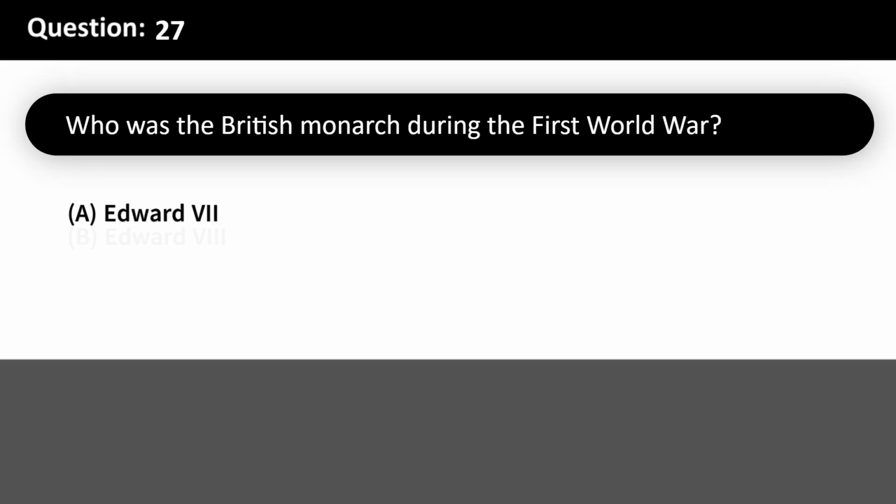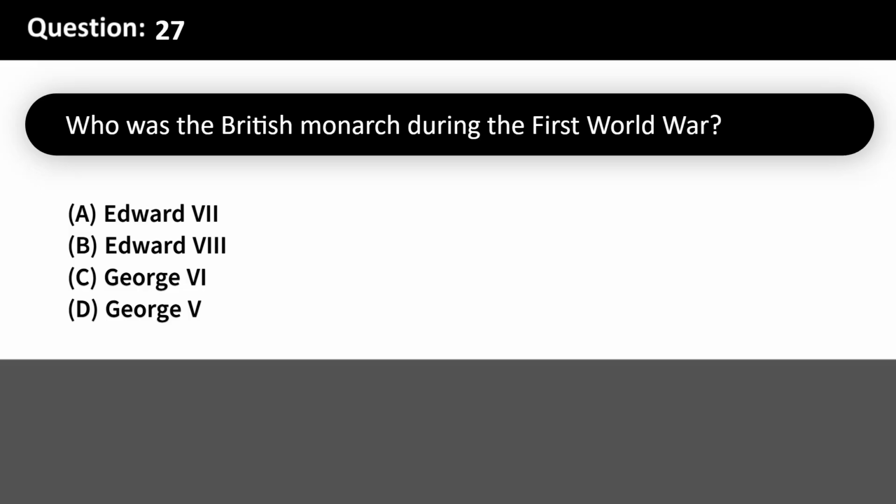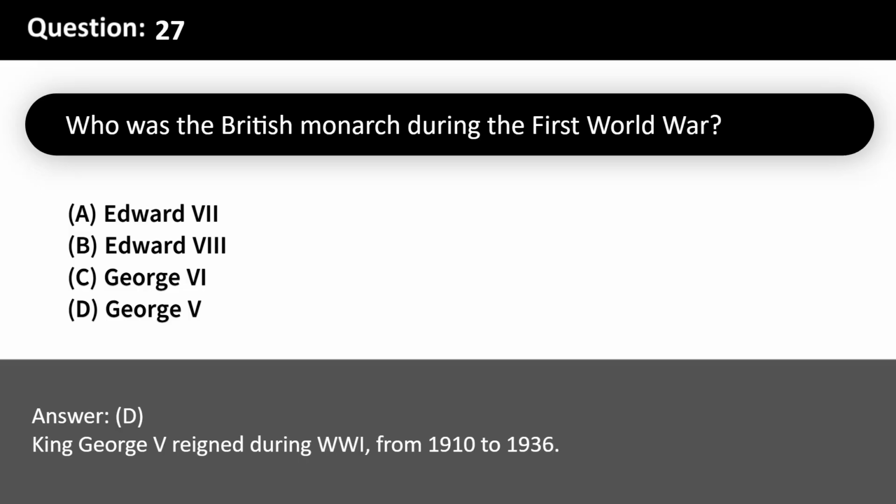Who was the British monarch during the First World War? A. Edward VII. B. Edward VIII. C. George VI. D. George V. Answer, D. King George V reigned during World War I, from 1910 to 1936.